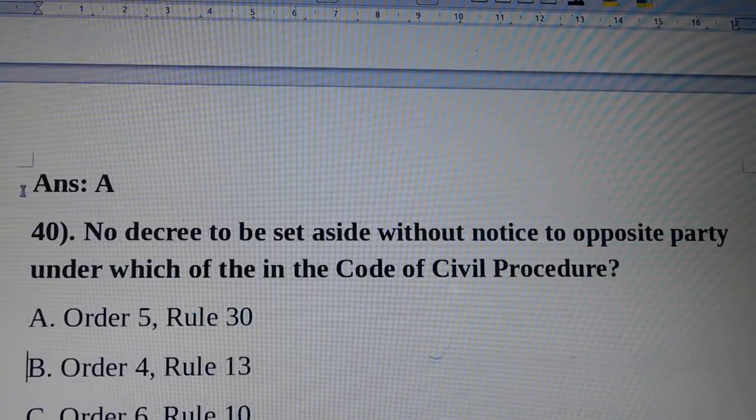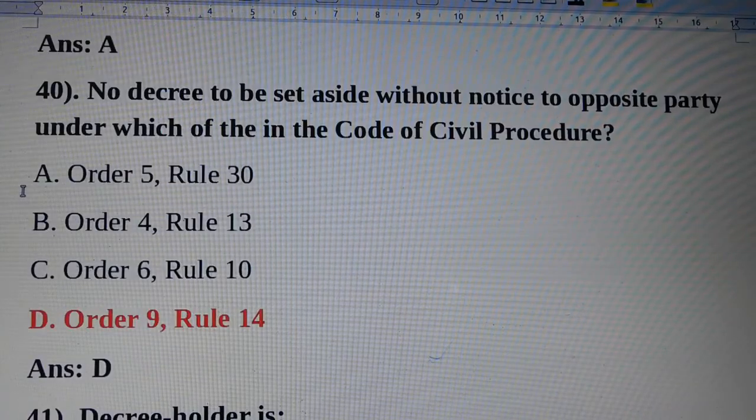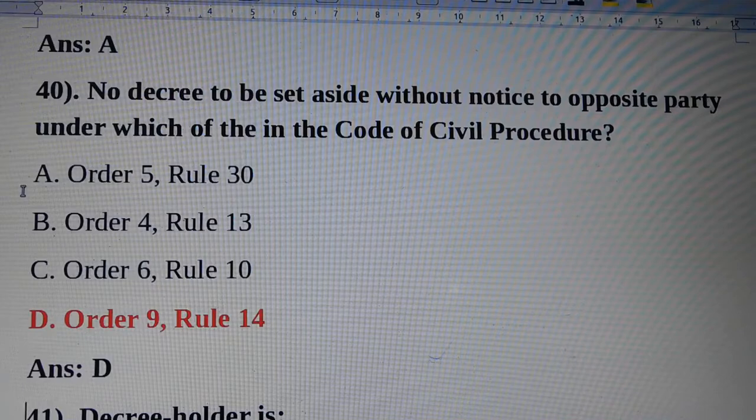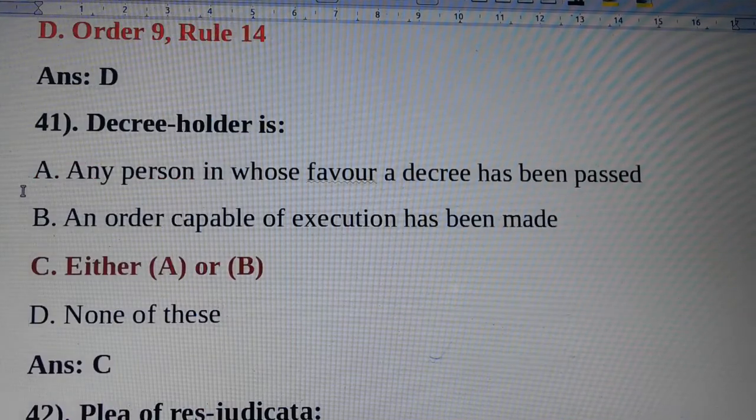Question number 40. No decree to be set aside without notice to opposite party under which provision in the Code of Civil Procedure? Answer is option D, Order 9, Rule 14. Question number 41. Decree holder is? Answer is option C, either A or B. Option A, any person in whose favor a decree has been passed. Option B, an order capable of execution has been made.